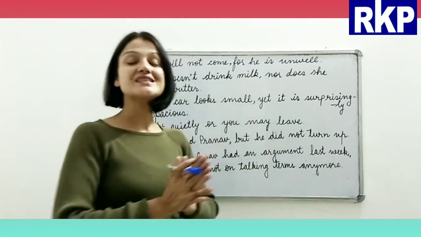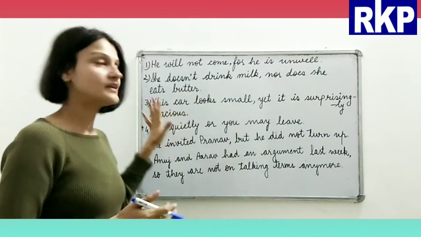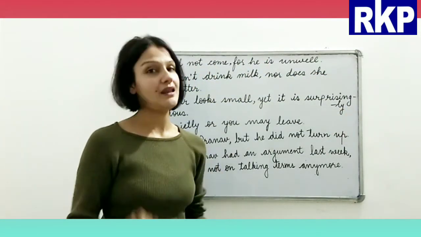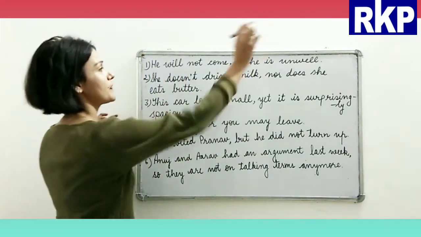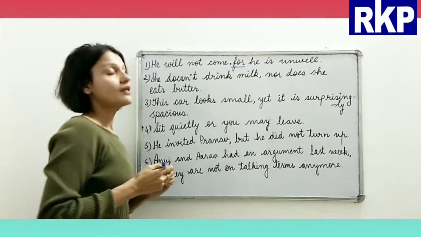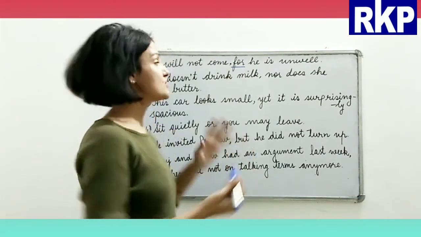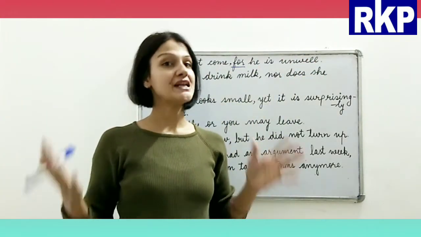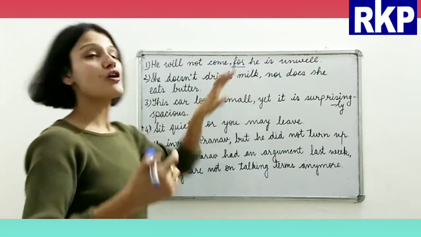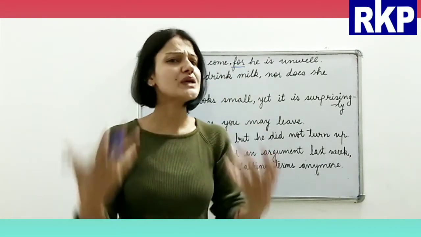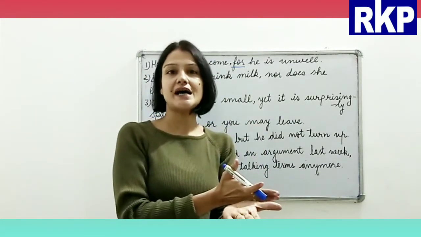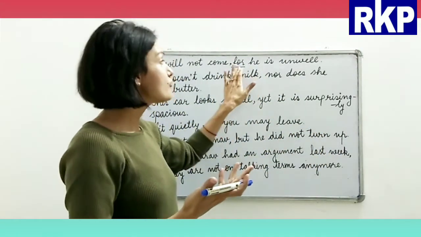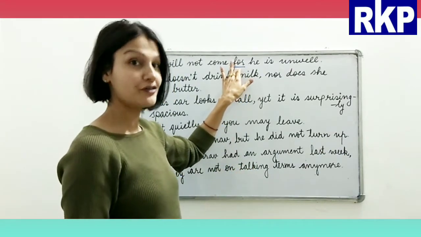All right, so let's have a look at the board, right? He will not come for he is unwell. Now this is the conjunction which is joining these two main clauses, right? And for means because, the reason. He will not come, what is the reason behind that? So for that we have used for, okay?